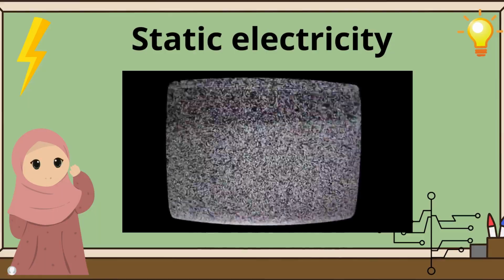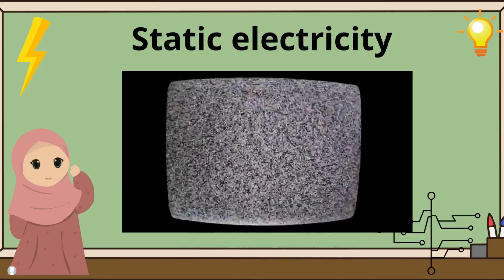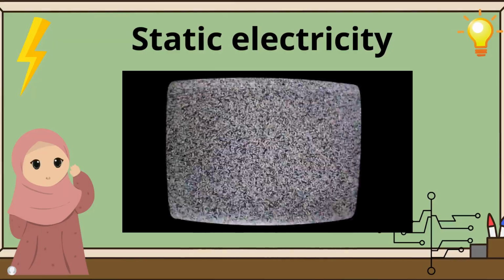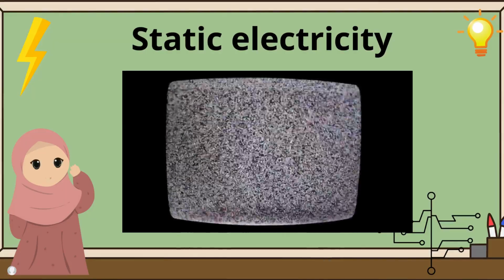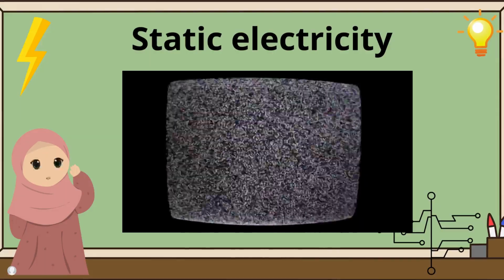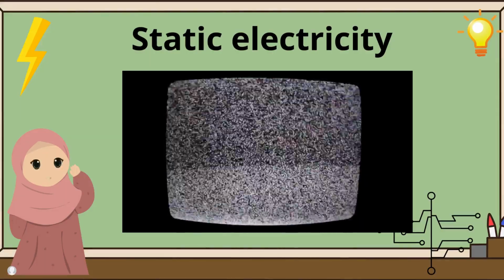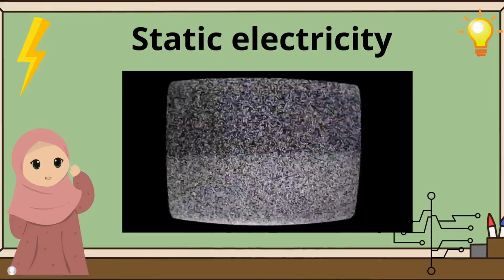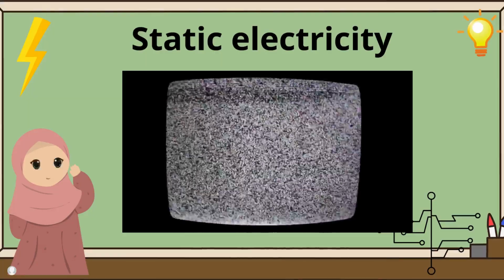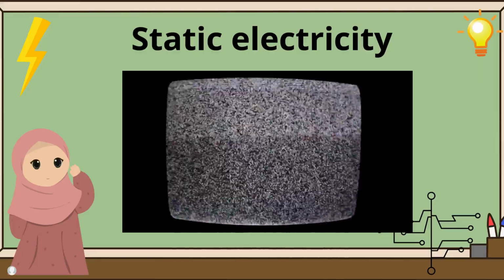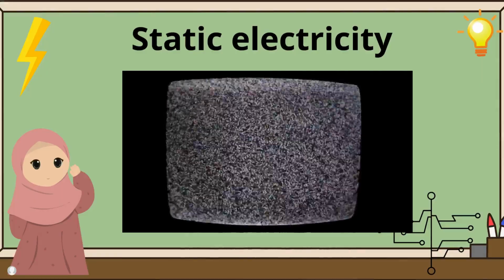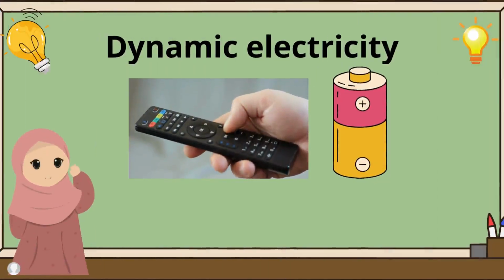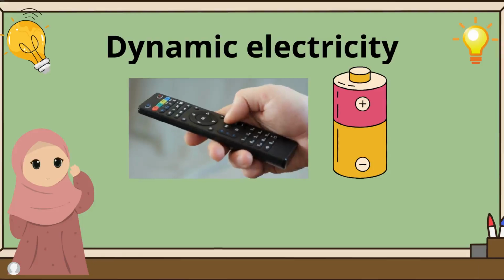In the picture on the side, static electricity on a television can occur due to friction between those attached to the television screen and static electricity electrons generated by the television screen. When you watch television for some time, the television screen can generate a static electric charge. Thus, dust in the air can be attracted by the positive charge on the television screen, making it build up and appear grainy. In the picture beside it is an example of dynamic electricity.